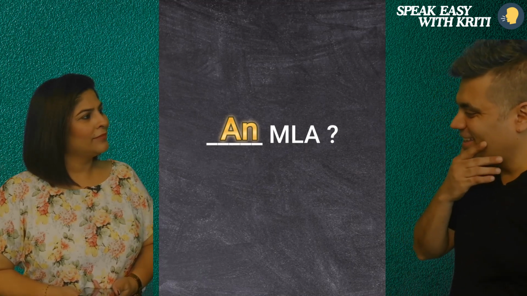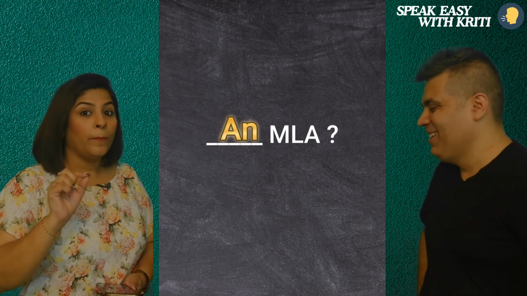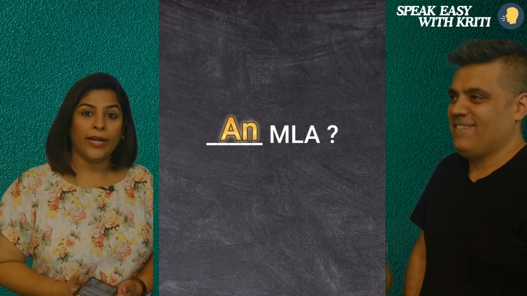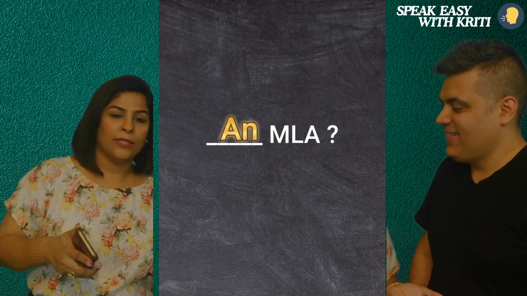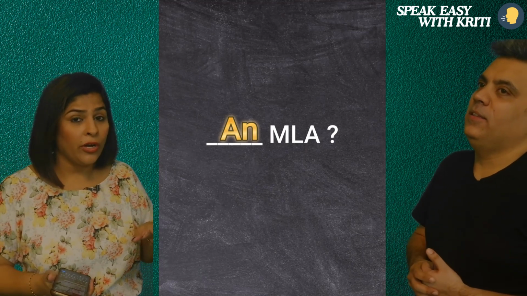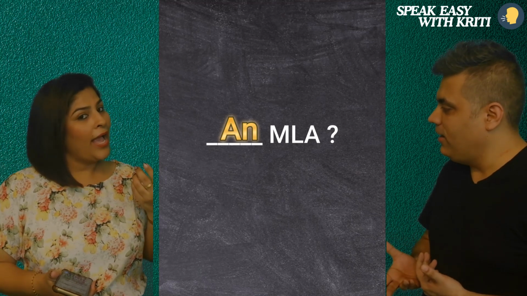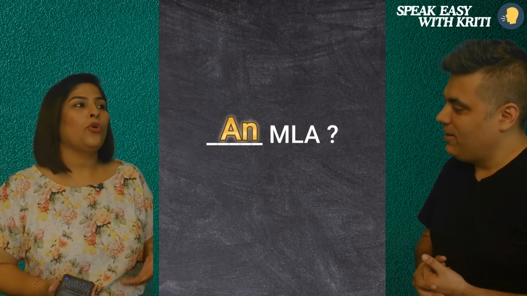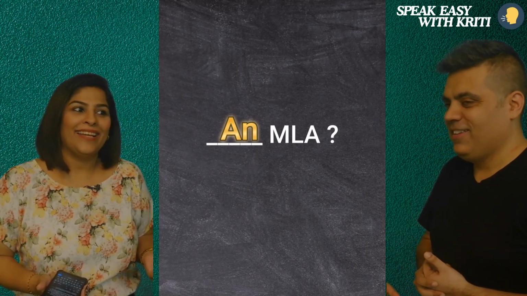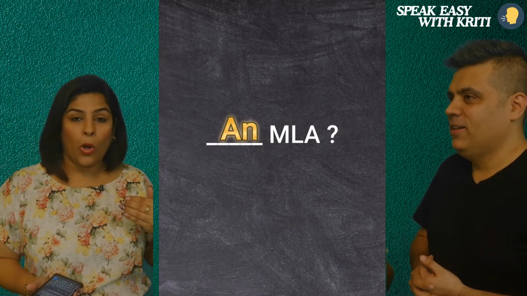Then an umbrella. See, if your basics are not right, if your concepts are not right, then this will happen. You will sometimes go this way, sometimes that way. You need to be very sure that your rules are correct. An will come, an will come, an MLA. I was just testing. So an MLA, because it's sounding right.